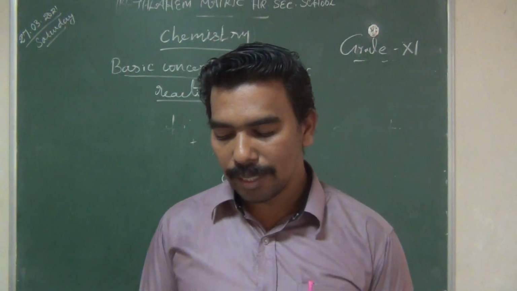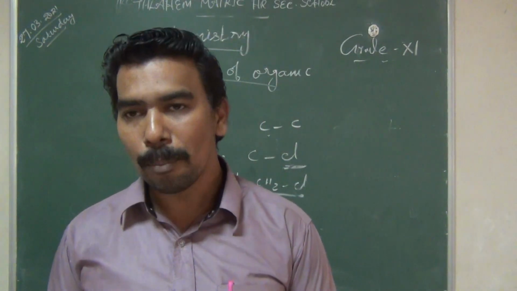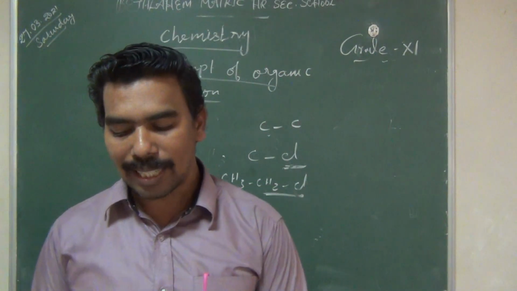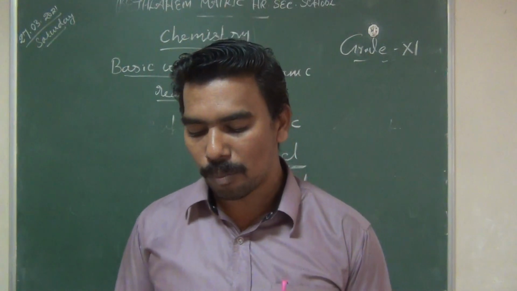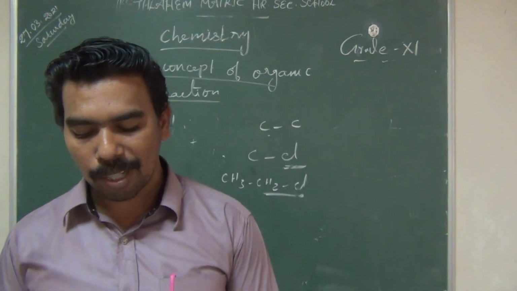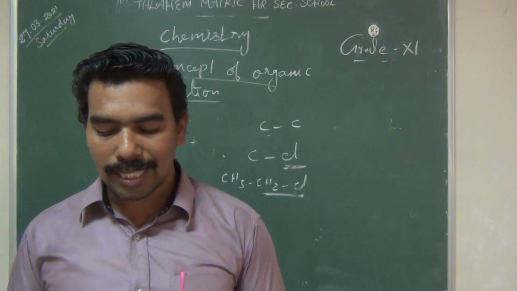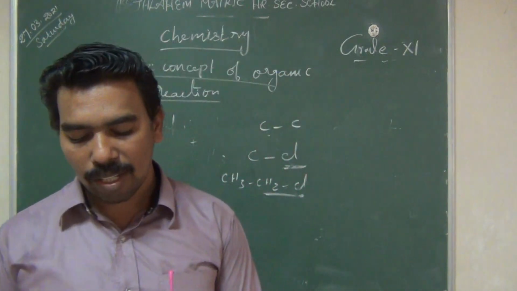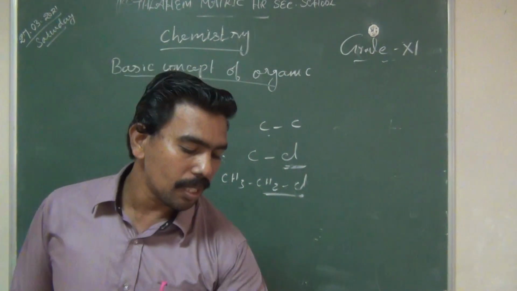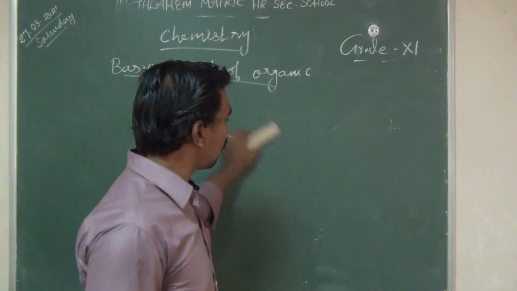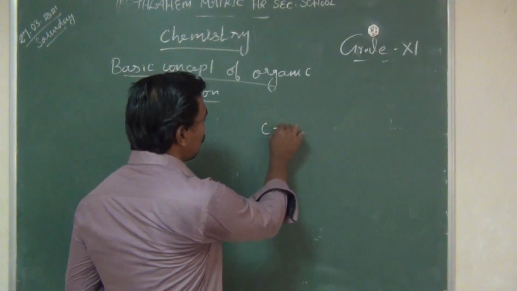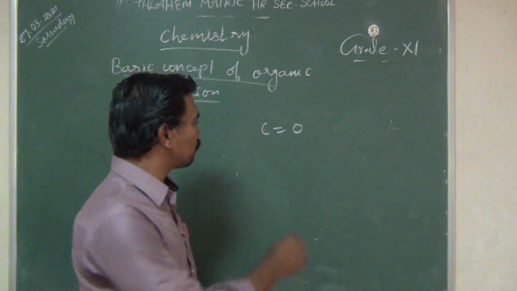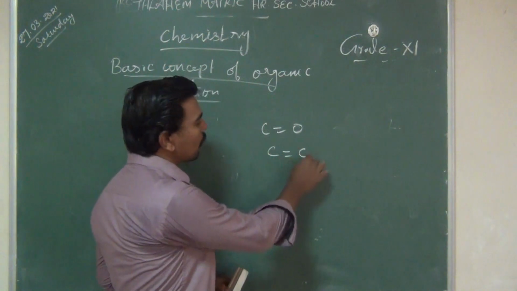The next one is the electromeric effect. The electromeric effect is a temporary effect which operates in unsaturated compounds. Here we are discussing the carbonyl group and the unsaturated compound, the alkene. The carbonyl group means aldehyde and ketone, C double bond O. Then the alkene group means carbon, carbon.